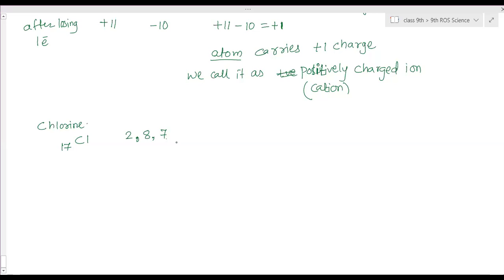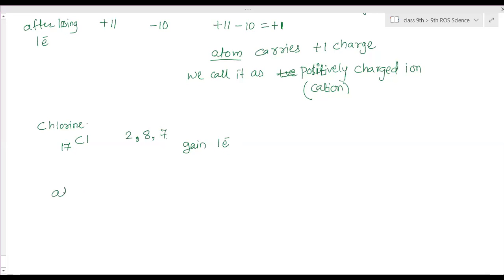Either it will gain 1 electron, because it has to complete 8 electrons in the last shell, or lose 7 electrons. Which option is easier? Gain 1 electron. So it will gain 1 electron. This is e with a bar, which is the symbol for writing an electron.